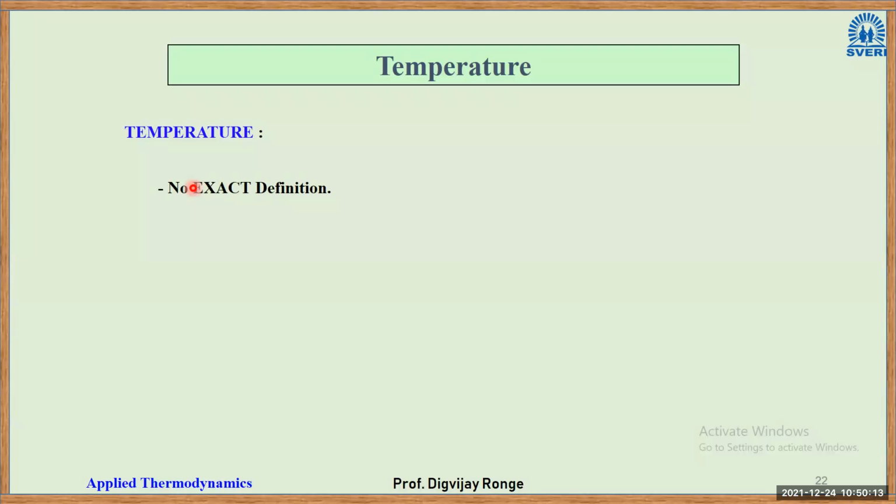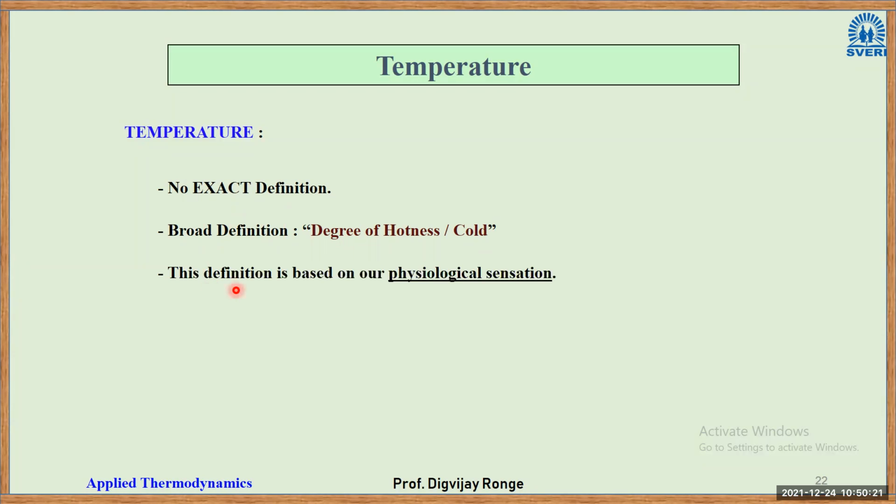So that is a relative phenomenon. The broad definition here is degree of hotness and coldness. This definition is based on our psychological sensation. So like I told you, it is a relative phenomenon, hence may be misleading, right? So in order to do that, we have to measure the temperature. How to measure the temperature? Again, there will be some ideal scenario. There will be a 0 degree Celsius temperature in some cases. That will be your reference temperature, and from that you can measure the other temperatures, right?